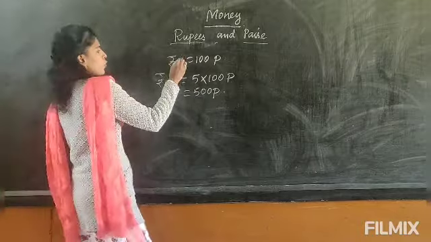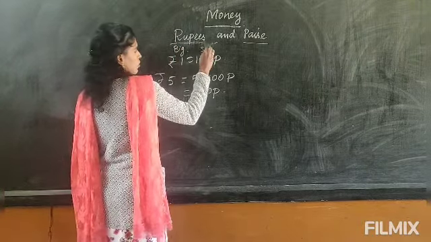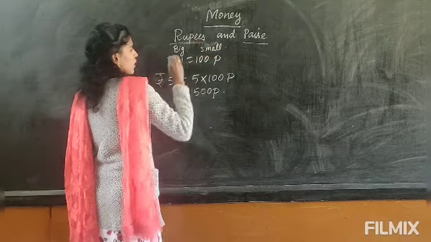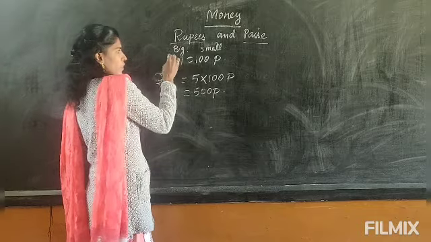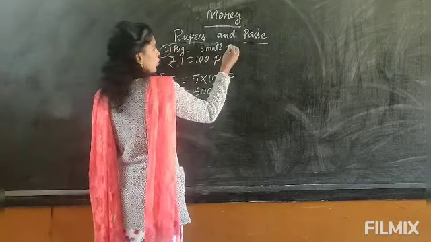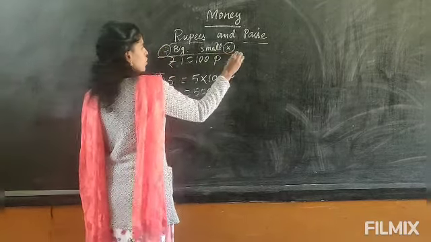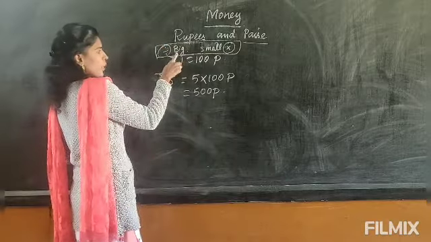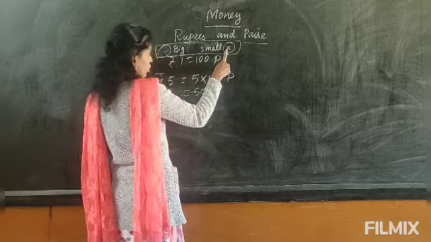Rupee is the bigger amount and paise is the smaller amount, as you have already learned in time. To convert into a bigger unit, you will divide. To convert into a smaller unit, you have to multiply. You remember this: to convert into a bigger unit, you will divide; to convert into a smaller unit, you have to multiply.